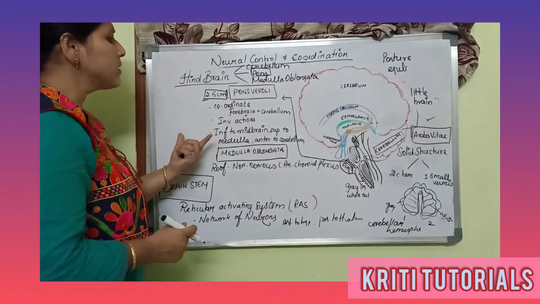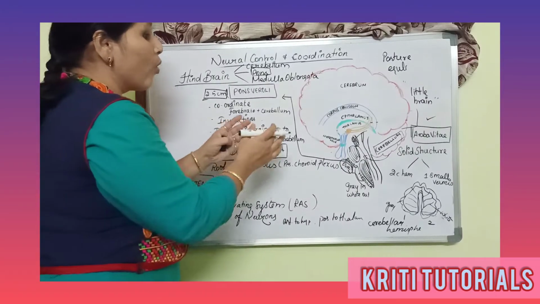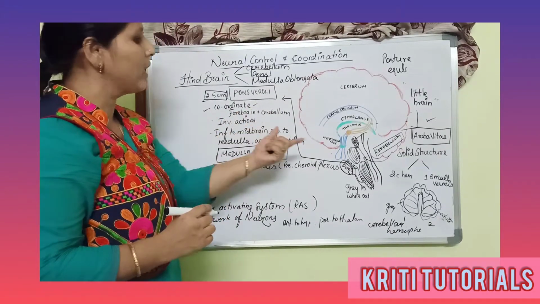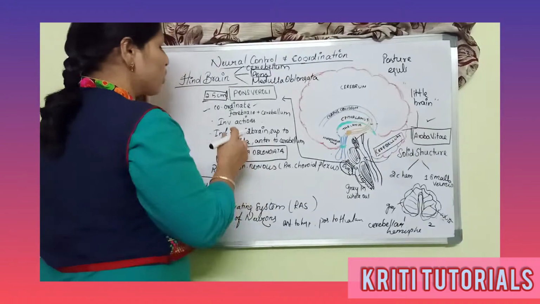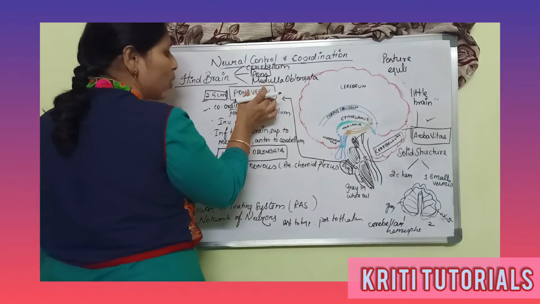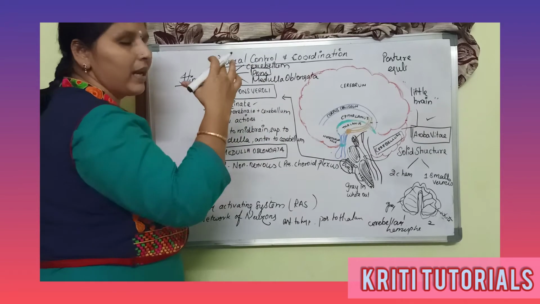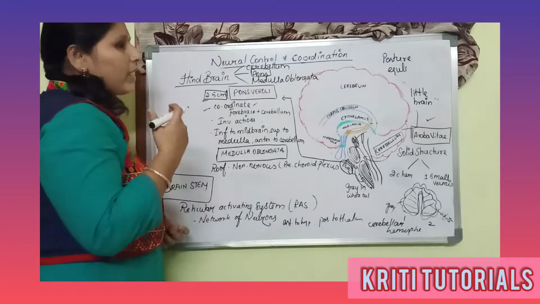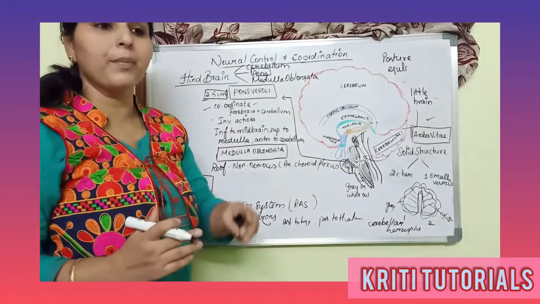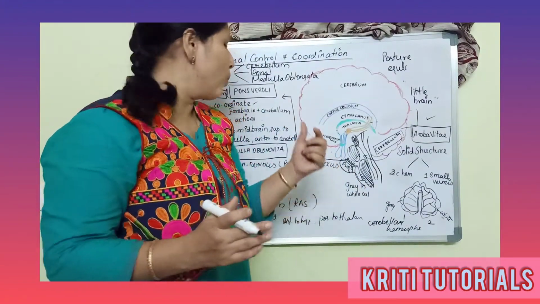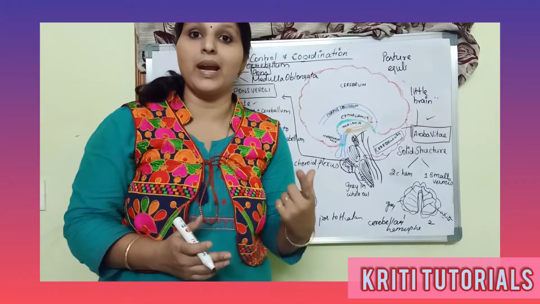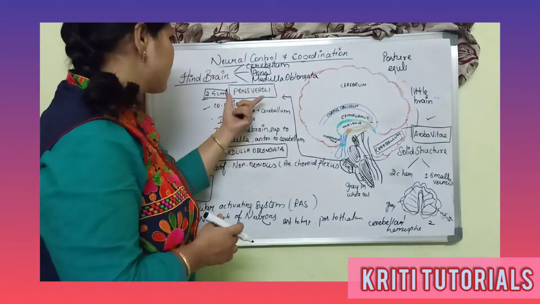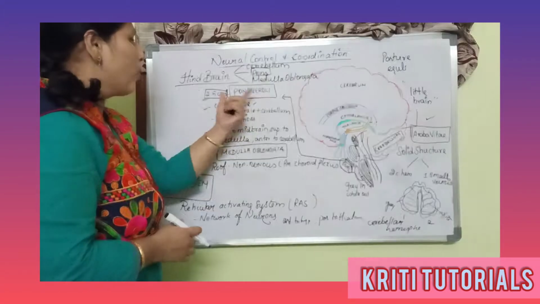So what is the main function of the pons varolii? It has a major role in coordinating the forebrain with the cerebellum. Also, the pons varolii is very useful for controlling some involuntary actions. For example, the rate of respiration is under the control of the pons varolii.